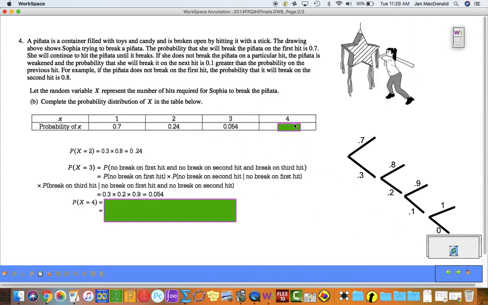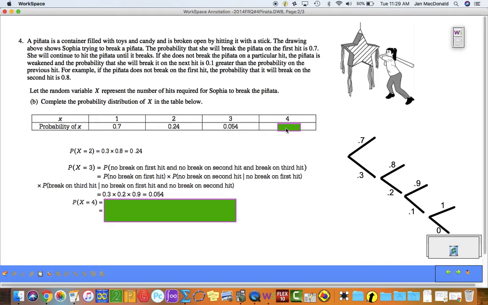Now there's only one spot left, so the probabilities always have to add up to 1. So one way you could do this is to find the probability that it broke on the fourth hit would be 1 minus 0.7 minus 0.24 minus 0.054. So that's obviously one possible way to find this number right here. Or you can just take a look at your tree diagram.